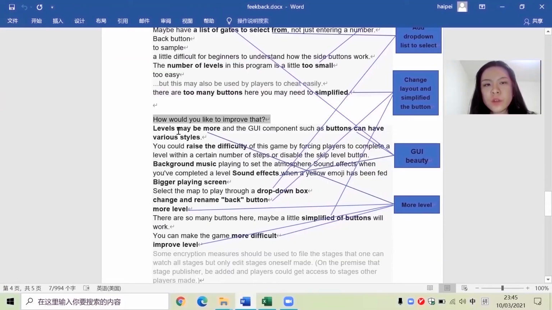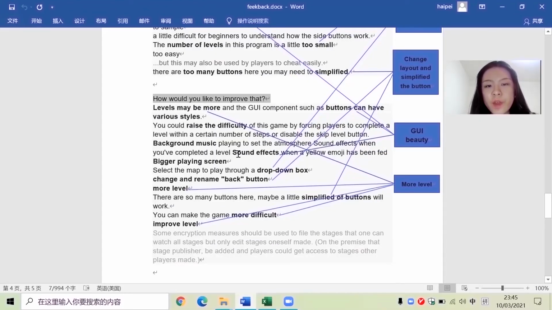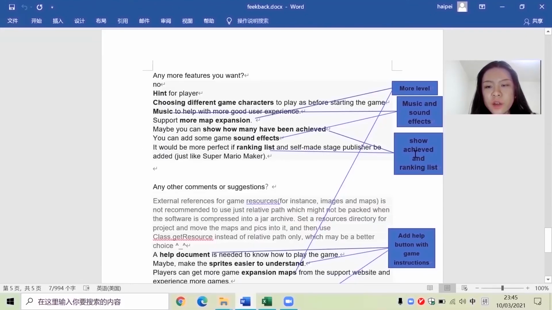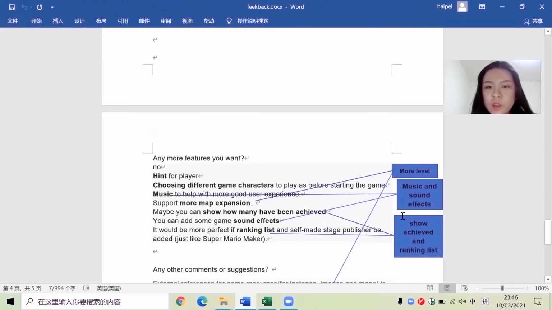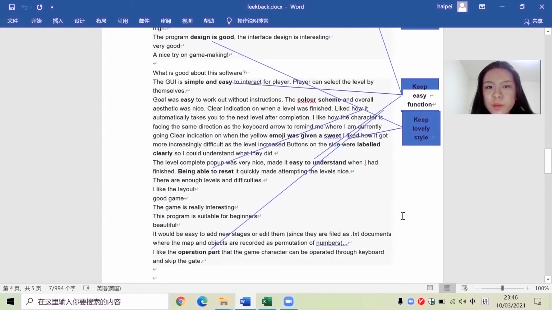When it comes to how to improve, somebody asks for more levels. Some ask for background music and sound effects. I think the idea of showing achievements and a ranking list is a really good idea, so I will add it. So these are all the issues.